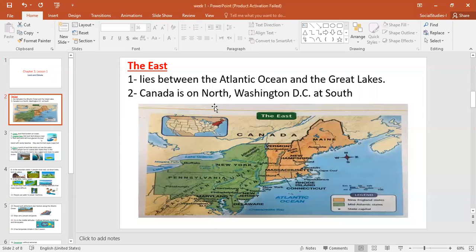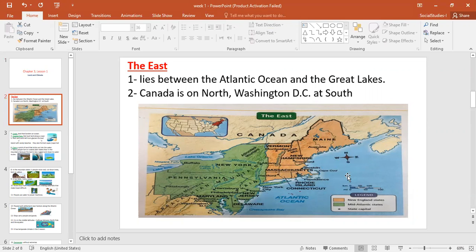Let's check the location first of the east. So our whole lesson today is about the east. As you can see here, there are many states in the East: Maine, for example, Vermont, New Hampshire, New York, Pennsylvania, Maryland, New Jersey, Washington, D.C. So here, a lot of states in the East. Let's check its location.